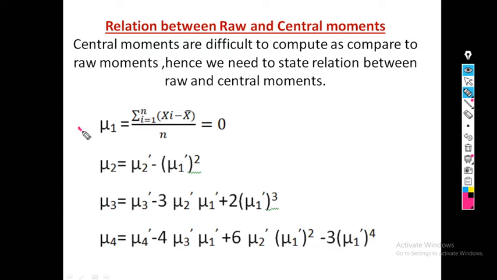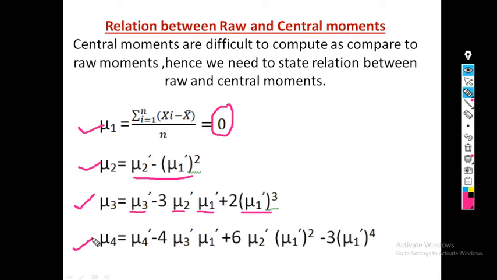We know that the first central moment is always 0. So whenever an example asks you to find the first central moment, you can directly write that the value is 0. Now what is the second central moment? It is mu2 dash minus mu1 dash square, that is, second raw moment minus first raw moment square. What is the third central moment? Third raw moment minus 3 second raw moment into first raw moment plus 2 into first raw moment cube.